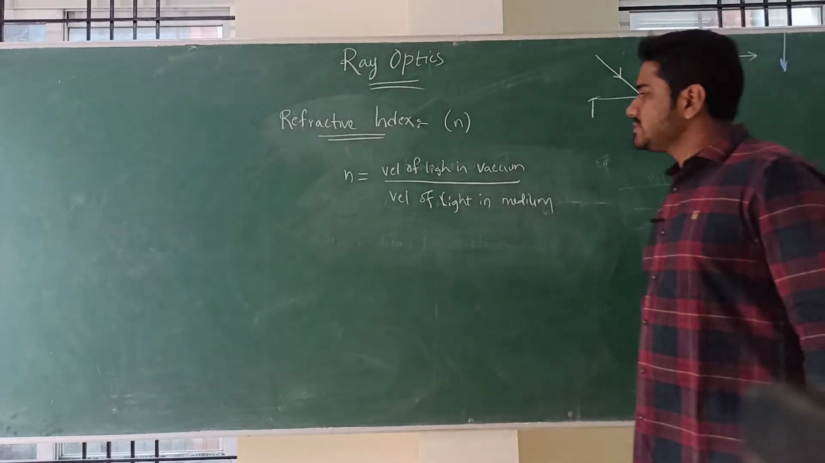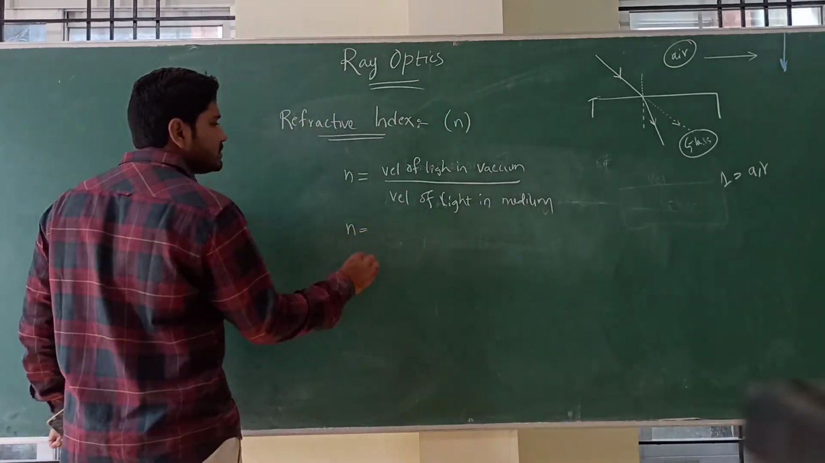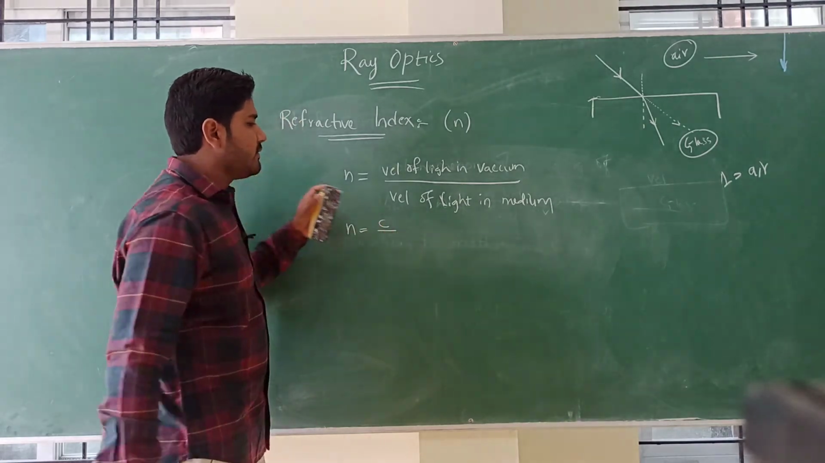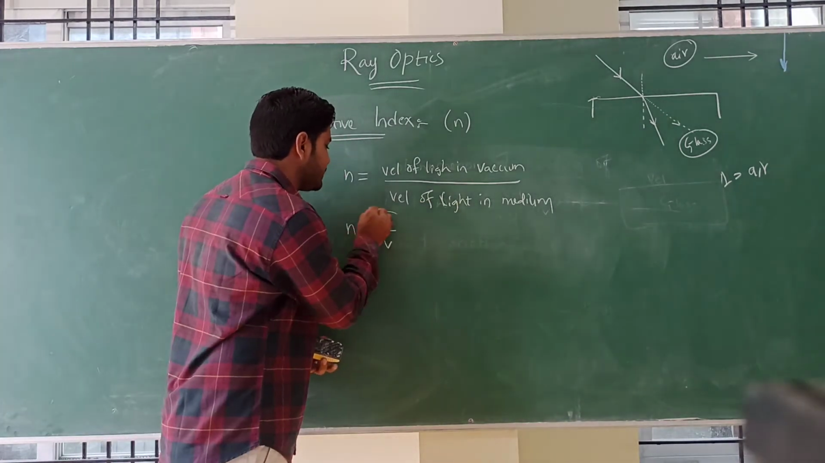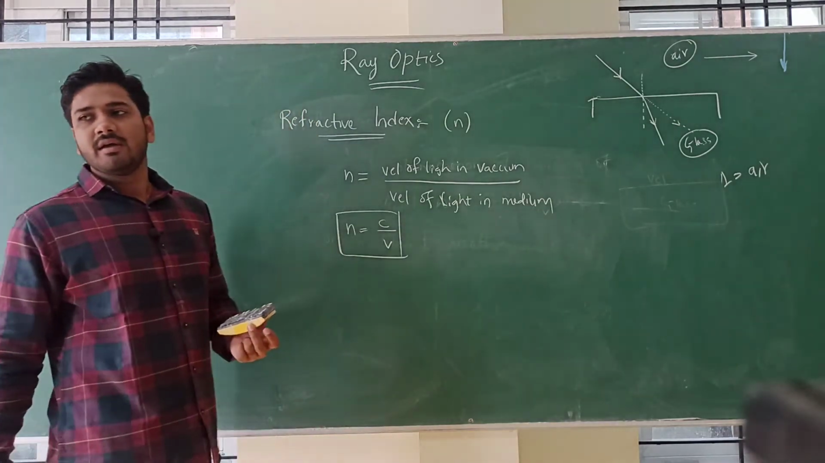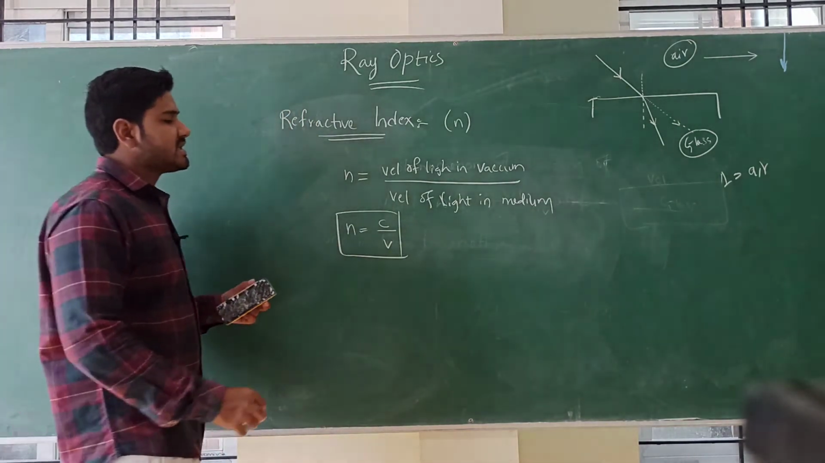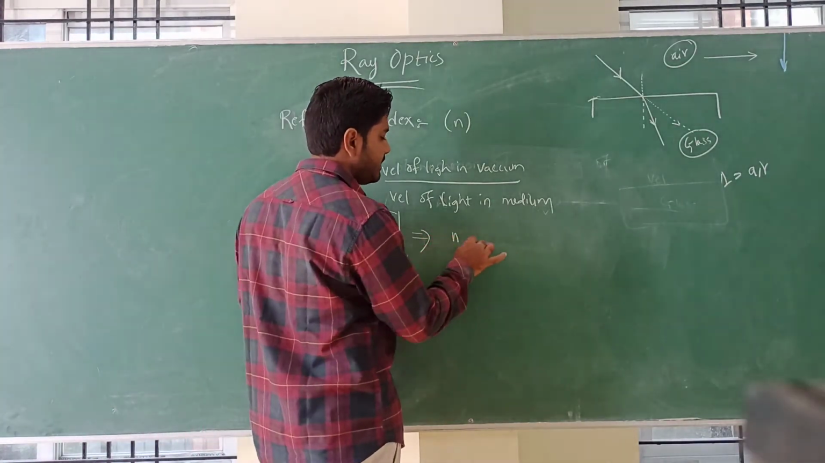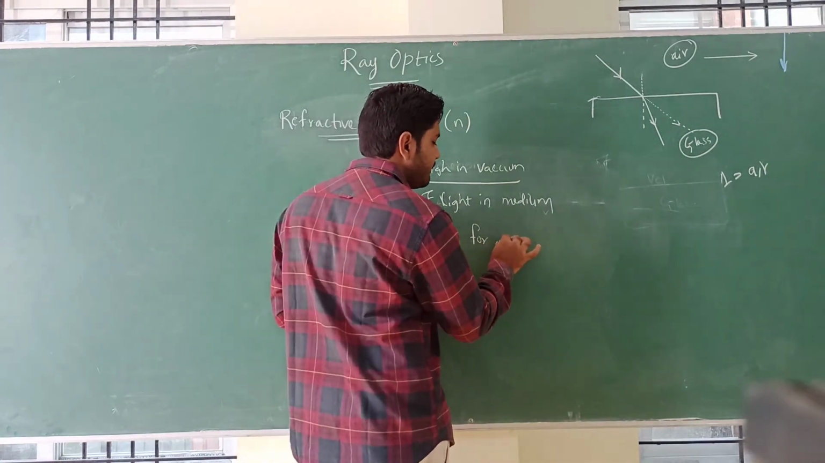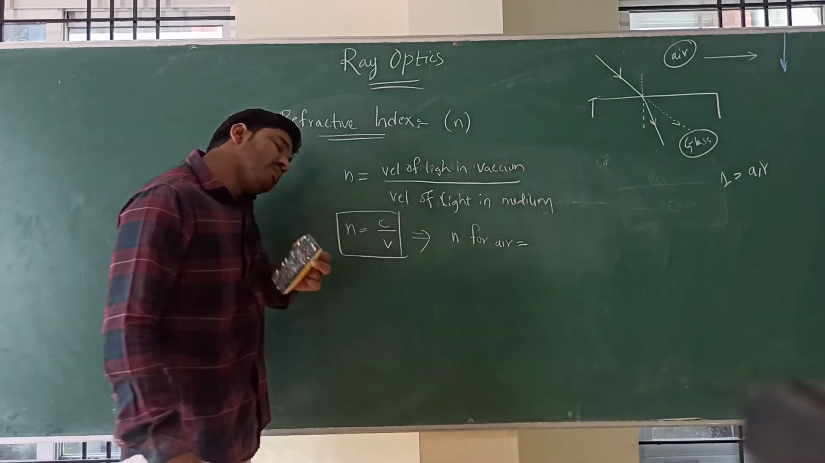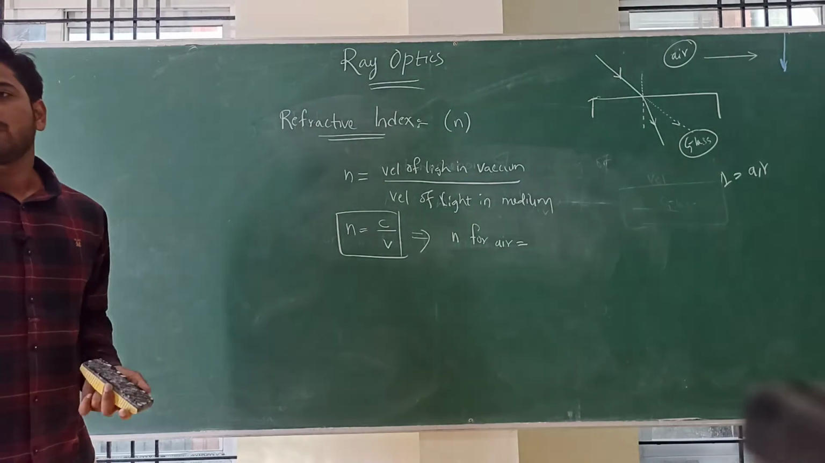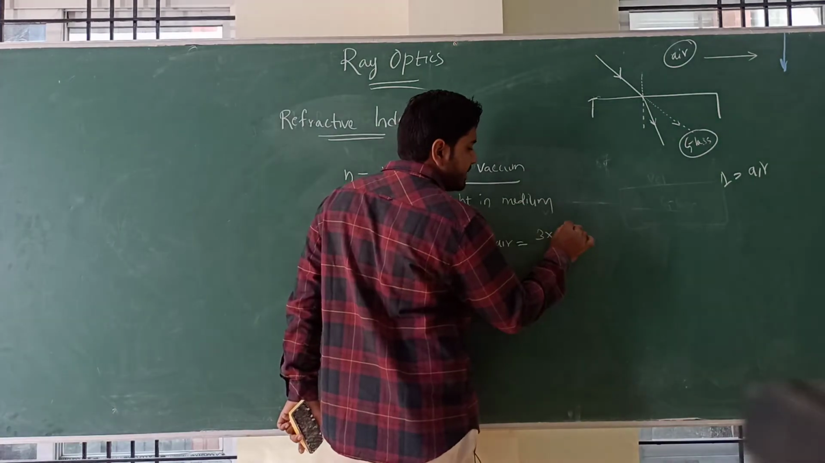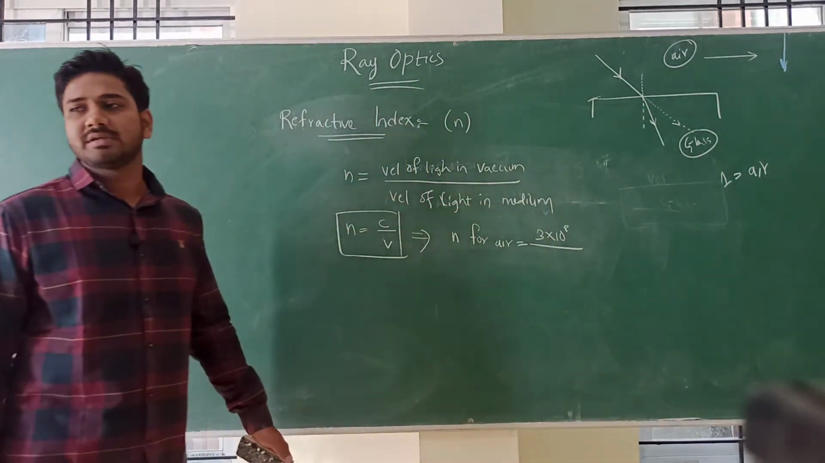How? Let's see. Here n is equal to the velocity of light in vacuum, which is denoted by c. The velocity of light in the medium is denoted by v. So finally n is equal to c by v. Now let's calculate the refractive index n for air. The velocity of light in vacuum is constant, that is 3 into 10 raised to 8 meter per second.